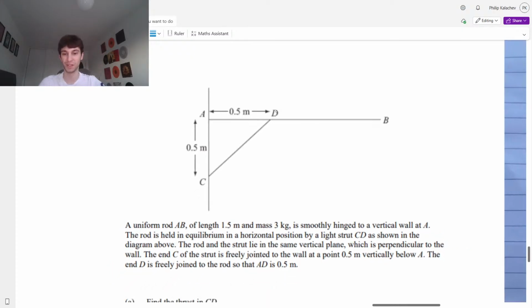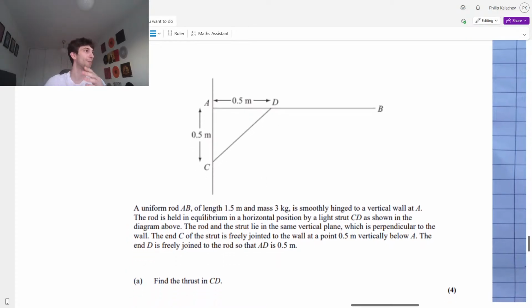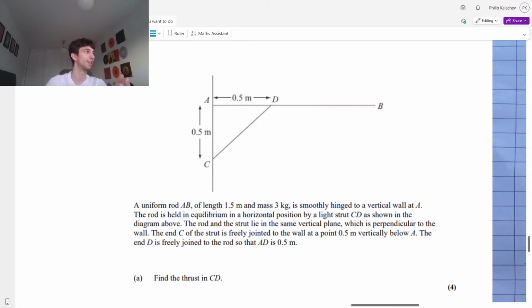Oh, sorry, yeah, the question. Find the thrust in CD for part A. The reason why with these I'm not so bothered about the question is because it's always the same thing. Moments, vertical, horizontal. You're always going to do those three things. Normally the moments will be first because you want to eliminate unknown forces.